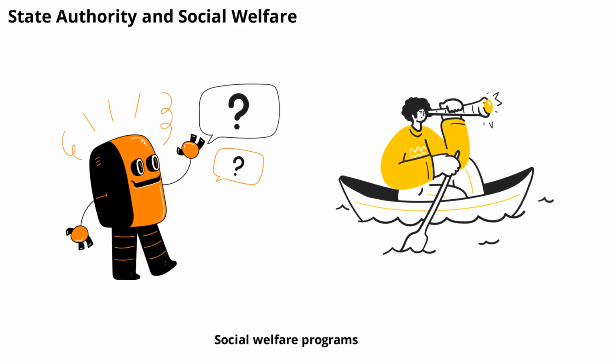Social welfare programs, such as unemployment benefits or Social Security, are managed through state authority. Governments use their power to collect funds and distribute assistance to those in need. These programs help reduce poverty and promote social stability.